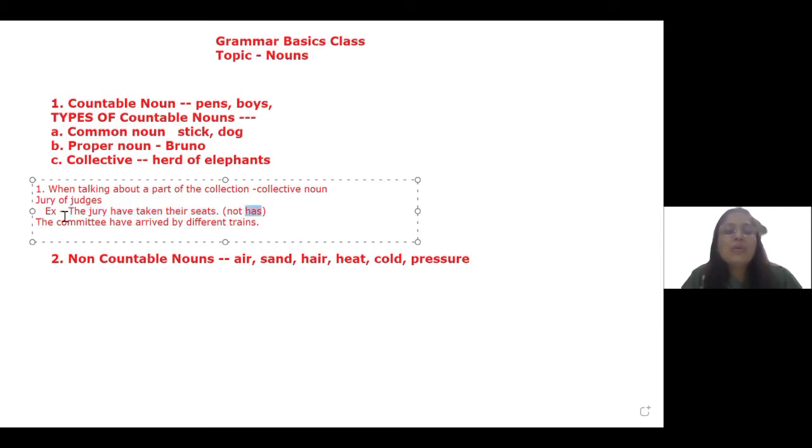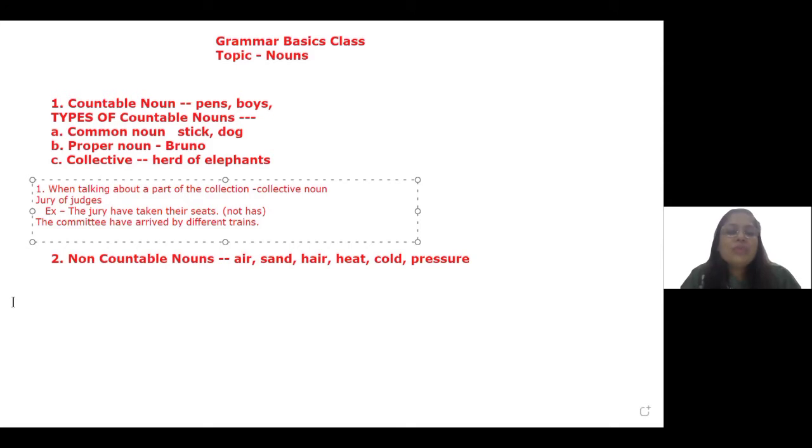Now, a committee of members, this is also a collective noun, but when used as a part of the collection, I say the committee have arrived by different trains. So this is an exception to the rule that I wanted to explain. Now, let me take up the second type of noun, or they are called non-countable or uncountable nouns.